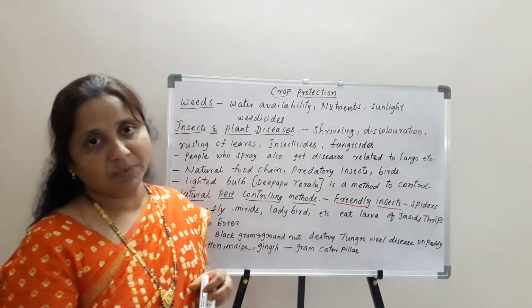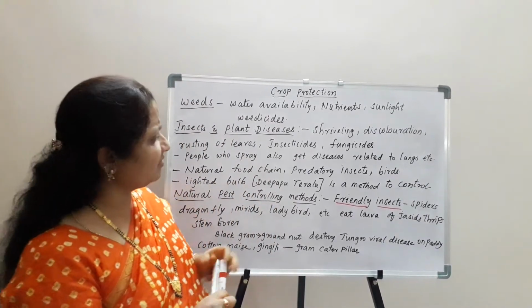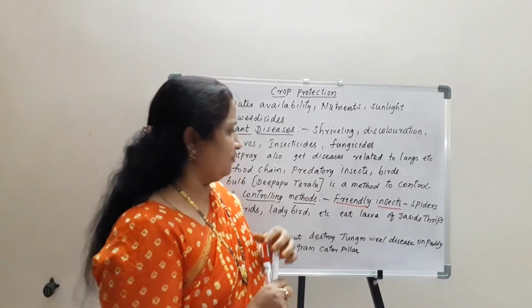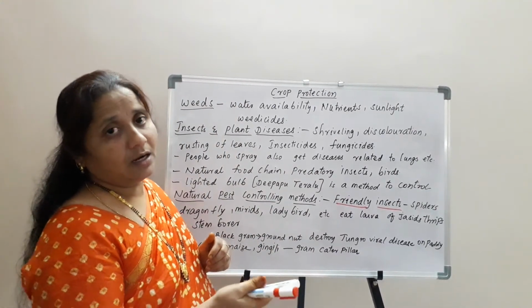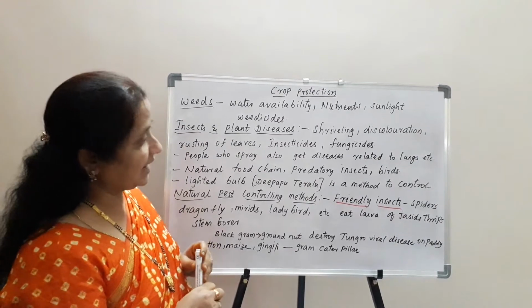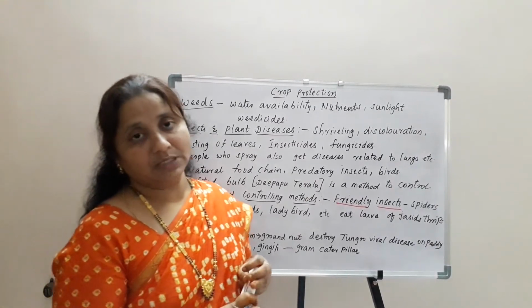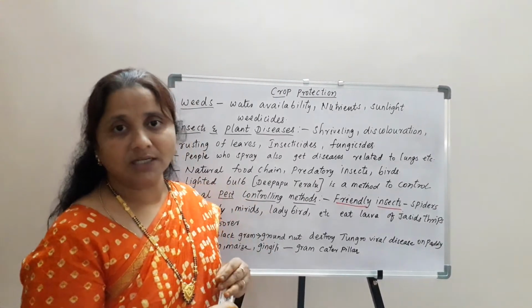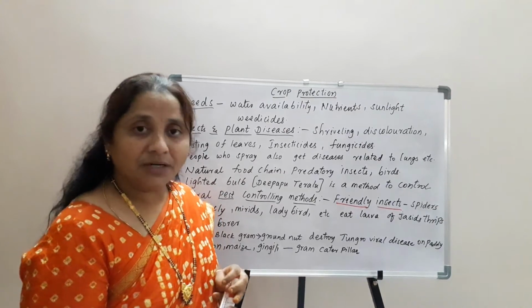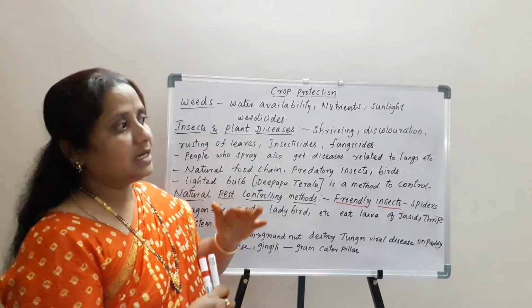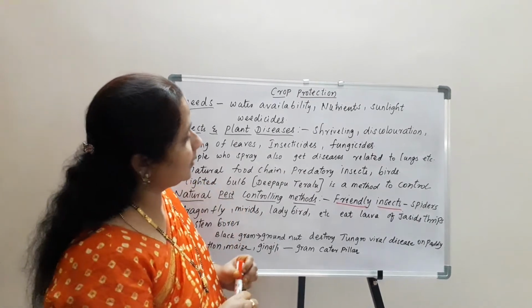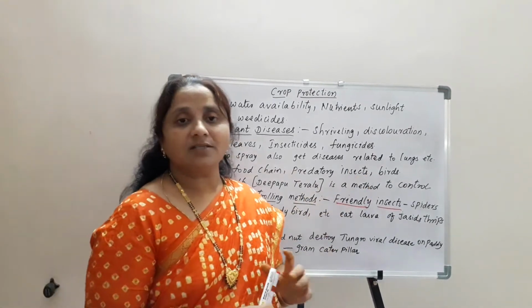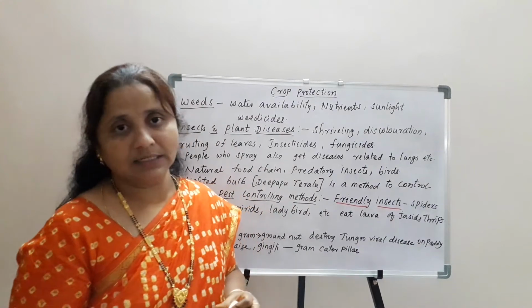or predatory birds. Such predatory insects are nothing but friendly insects which eat the disease causing insects. And even some birds, like sparrows, can be introduced into the fields, which eat the disease causing insects. The best example here is a sparrow, which feeds upon the locust insect.